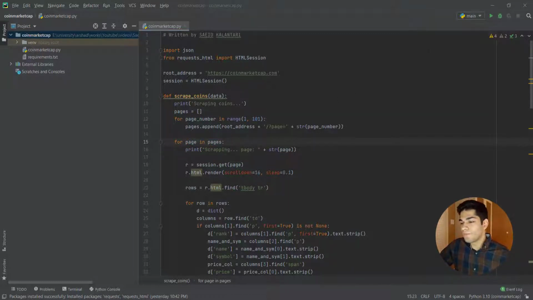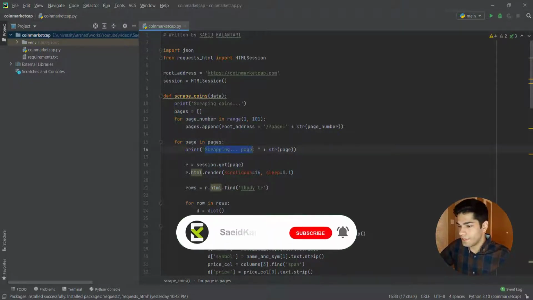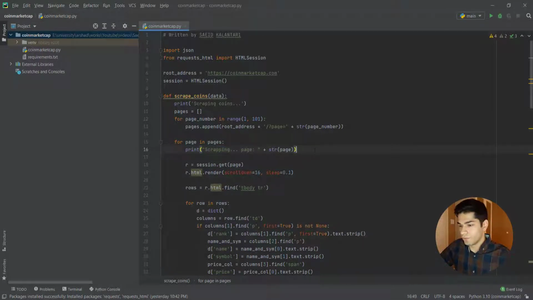And now, after we went into this loop, we are gonna print something based on the page and say that we are scraping page number 1, 2, 3 and go through that.